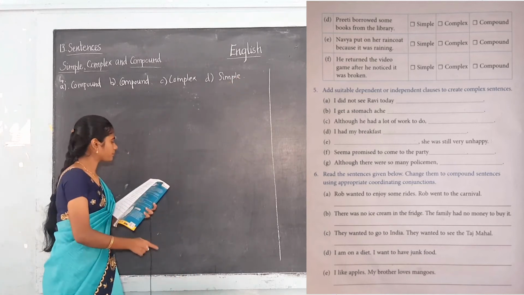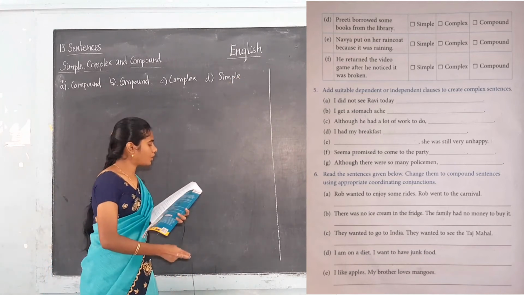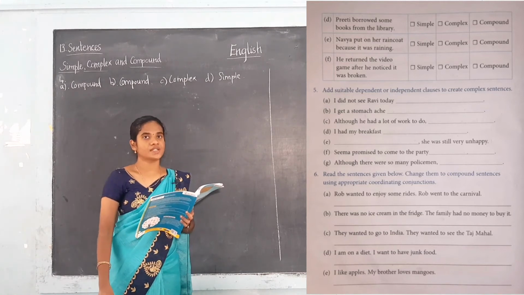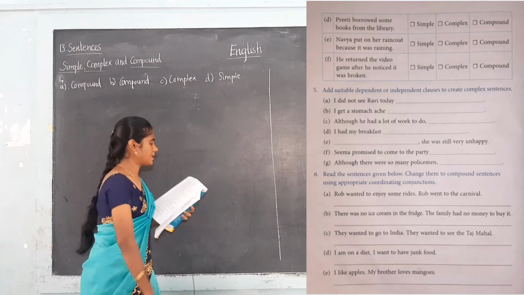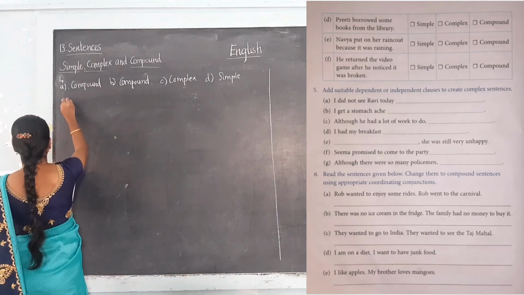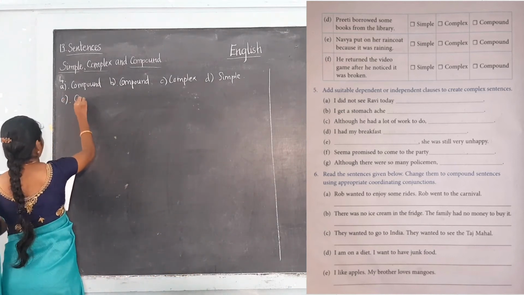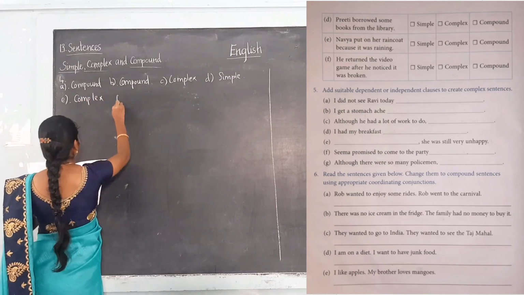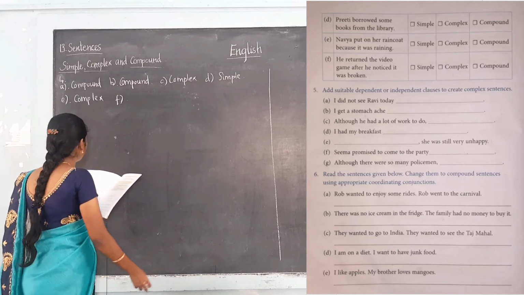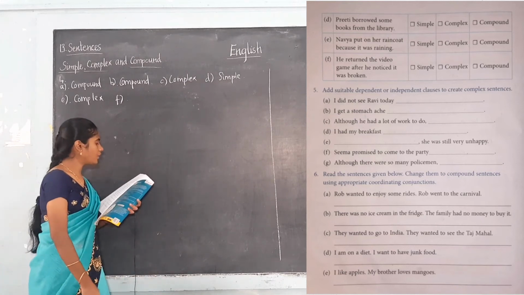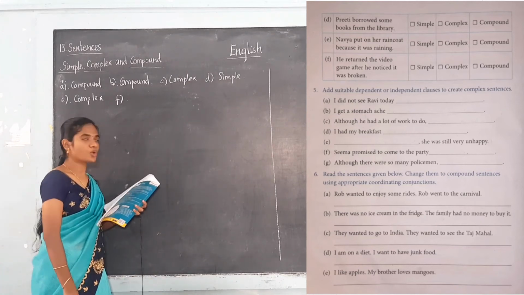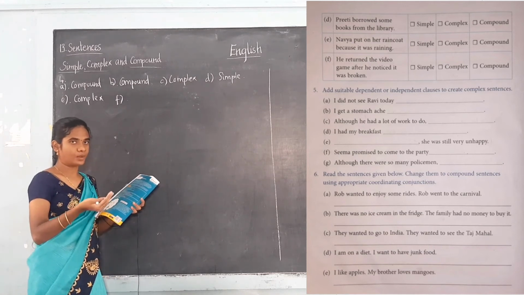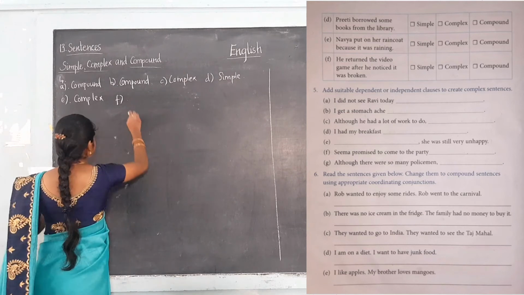Then E. Navya put on her raincoat because it was raining. So because is the subordinating conjunction. So it is a complex sentence. Okay, complex. And F, he returned the video game after he noticed it was broken. After is the subordinating conjunction. So it is complex.